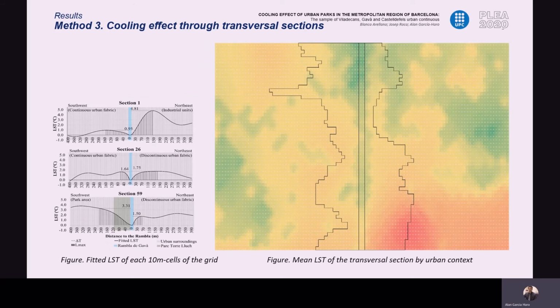Finally, in this method, with the calculation of the cooling effect in each of the sections in both orientations, we can build a more detailed image of the cooling effect of the Rambla de Gavà, demonstrating that the different urban contexts are decisive in the intensity and extent, as can be seen in this image.